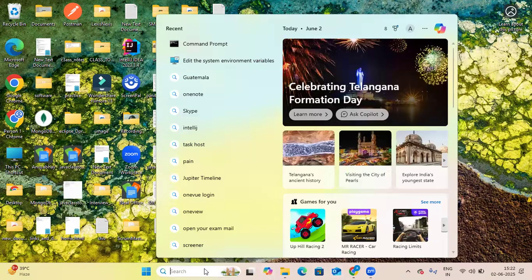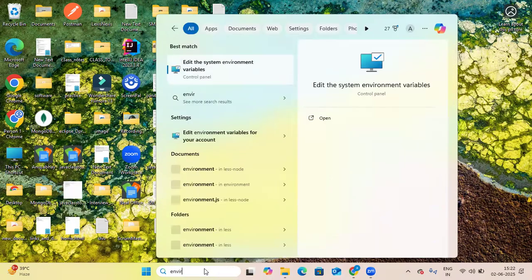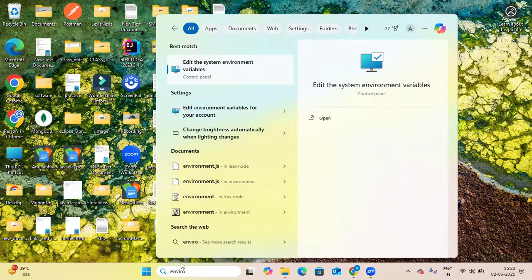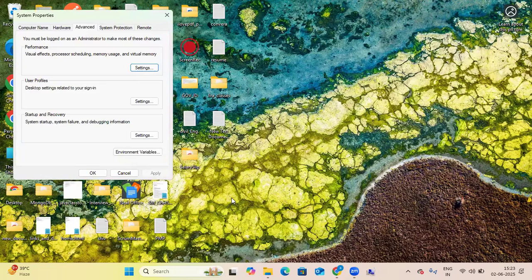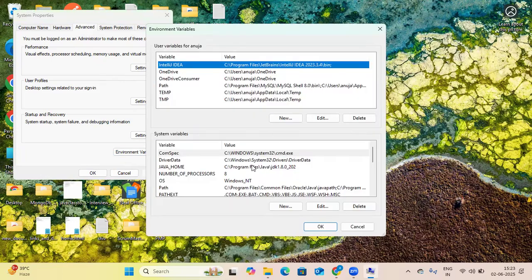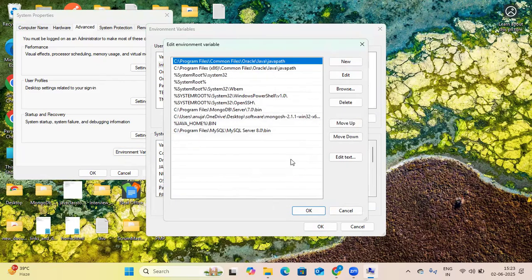Now you have to set up the path in your system environment variable or system variable. So for that, search environment. Write environment variable here. You will see edit the system environment variables. Click here. Okay, and under advanced, you will see the environment variables. Click here. After that, you will see the system variables. Now go to path. Okay, now this is path.